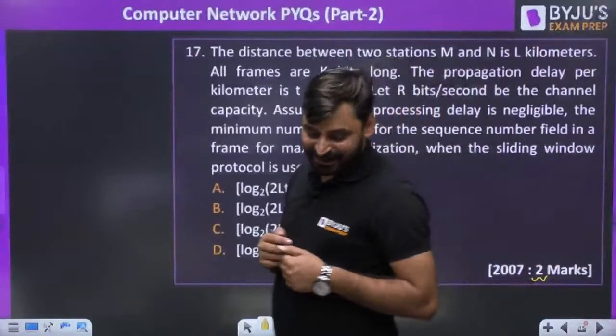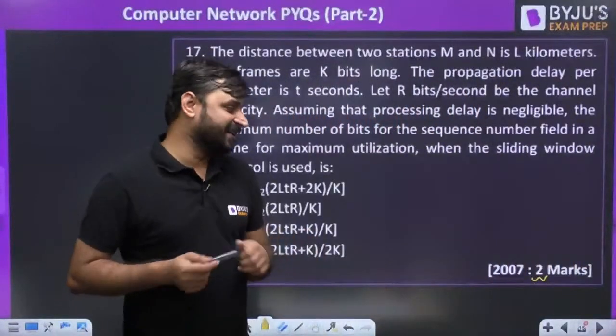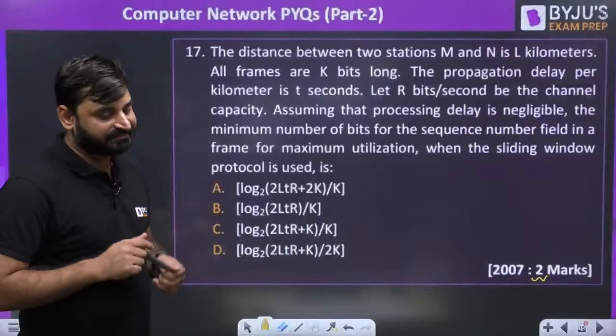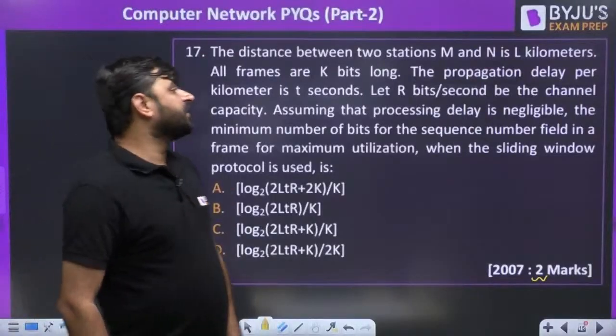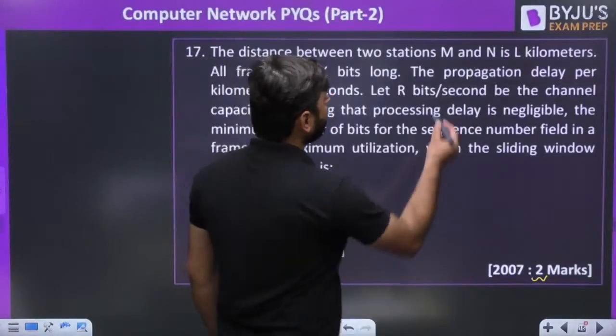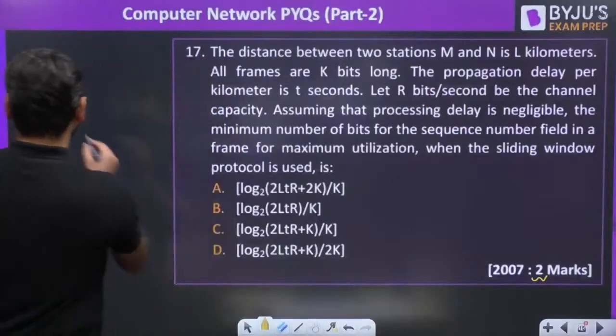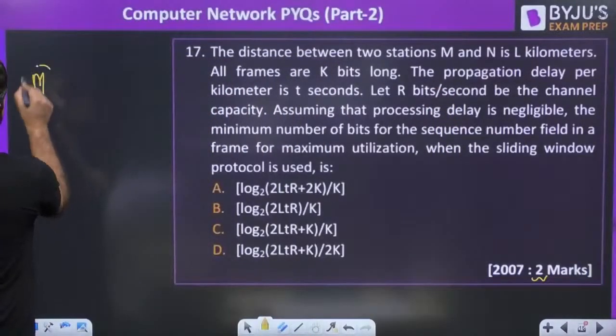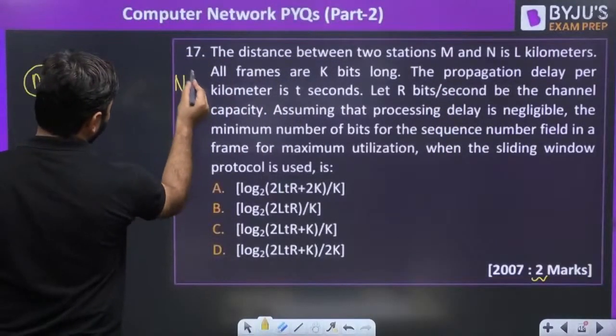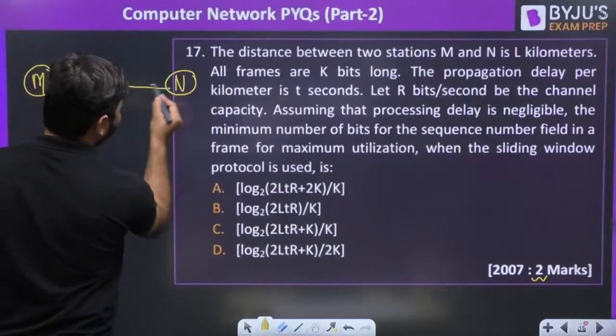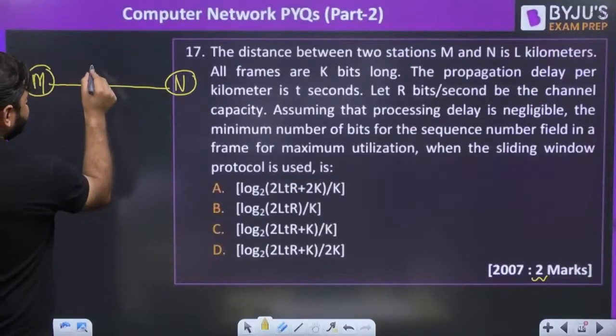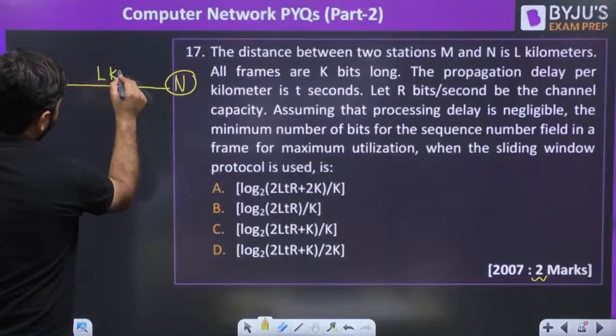Now, this is question number 17, my dear friends. The distance between 2 stations M and N is L kilometers. There are 2 stations, M and N, and this distance is L kilometers.